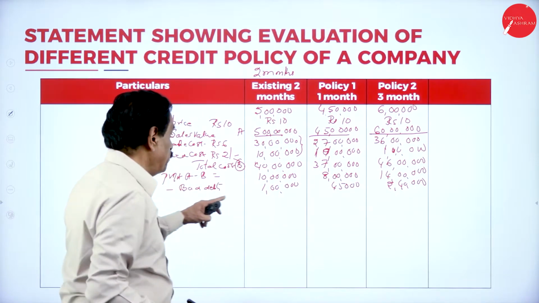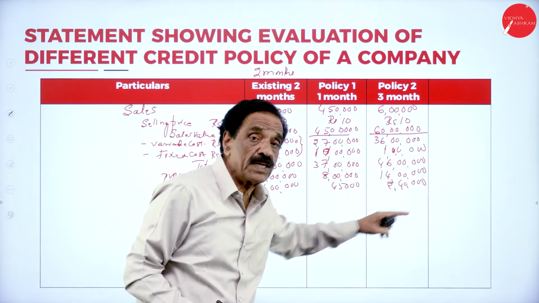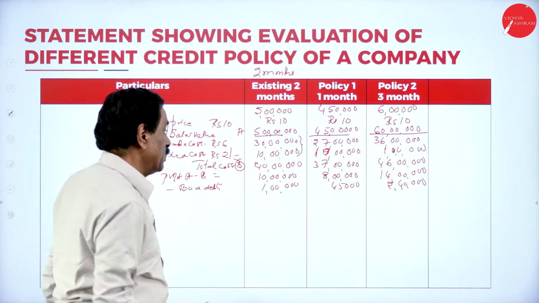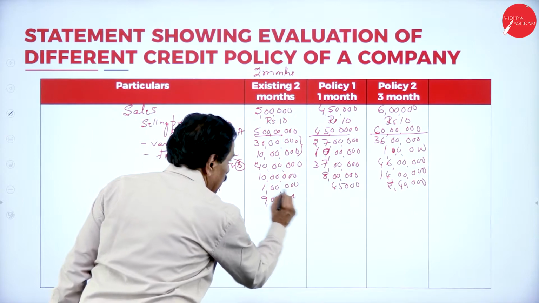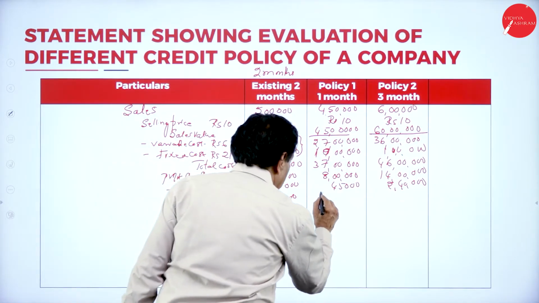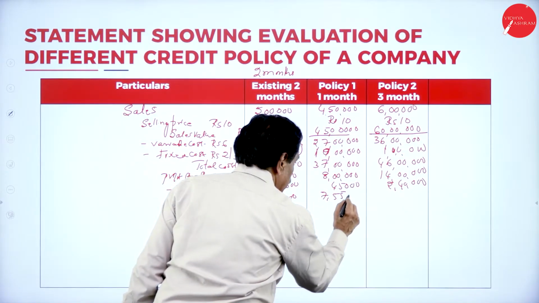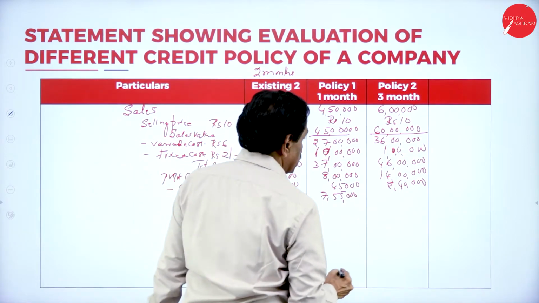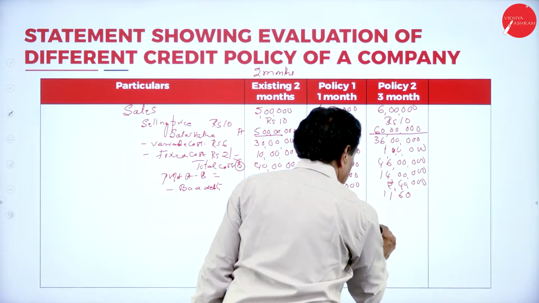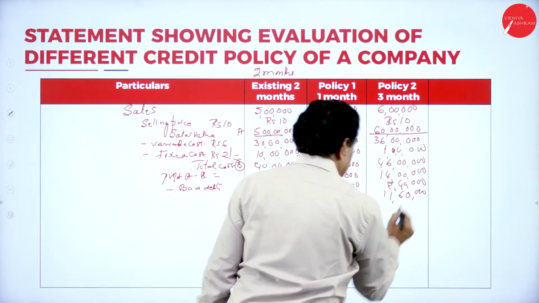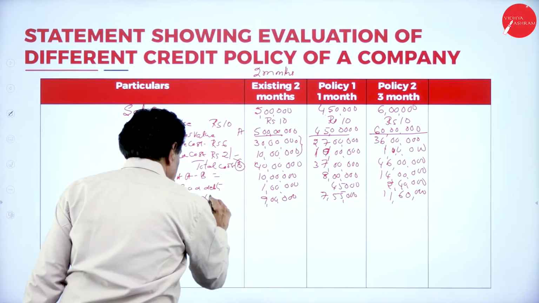So your net profit is 10 lakh, 8 lakh, 14 lakh. Deducting the bad debts: 9 lakh, 7 lakh 55,000, 11 lakh 60,000 net profit.